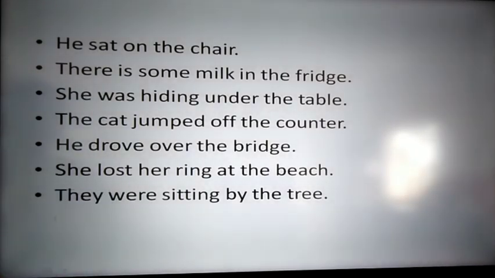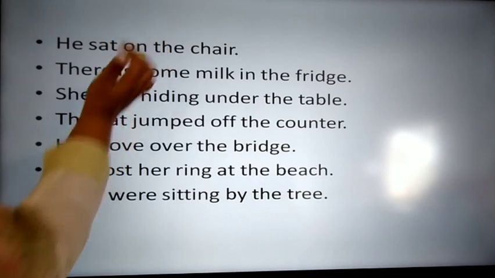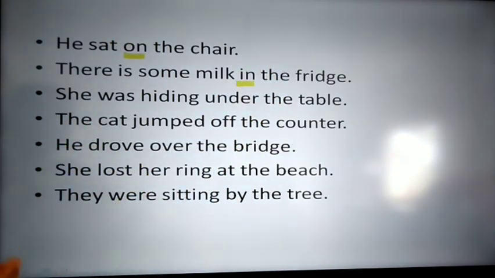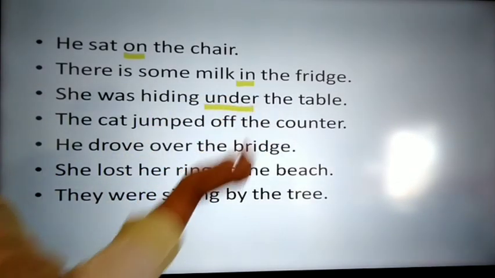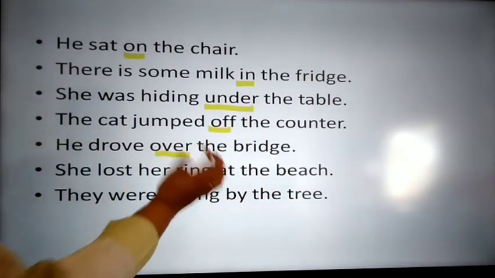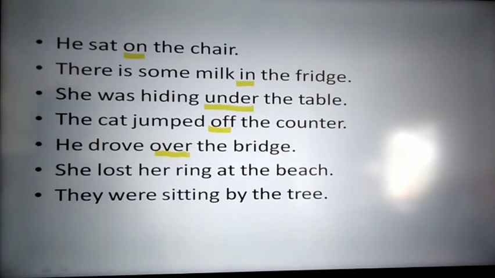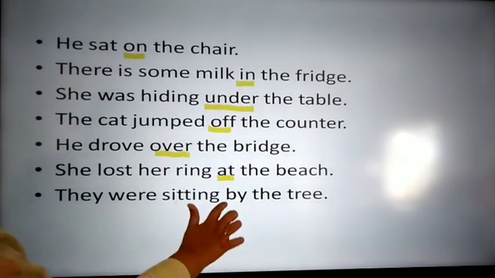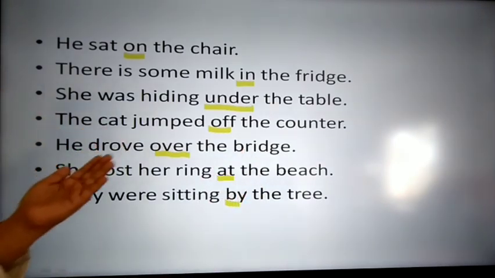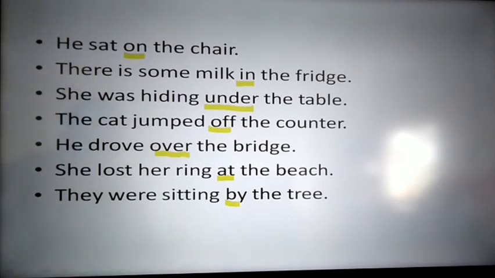So, he sat on the chair. There is some milk in the fridge. She was hiding under the table. The cat jumped off the counter. He drove over the bridge. She lost her ring at the beach. They were sitting by the tree. So here, see: on, in, under, off, over, at, by. These all come under the simple preposition.